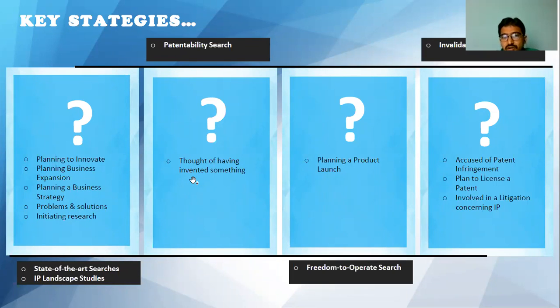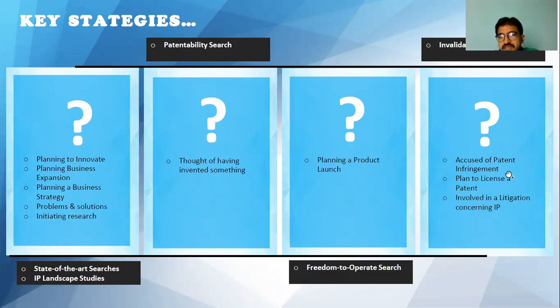If you only have the thought of having invented something, without all these other aspects, in this case just go for a patentability search. The solution for just inventing something is a patentability search. Or if your strategy is planning a product launch, a patentability search alone is not enough. If you are planning to launch a product, then definitely we have to go for FTO, that is freedom to operate or freedom to practice search. Why we have to go, we'll see in upcoming slides.